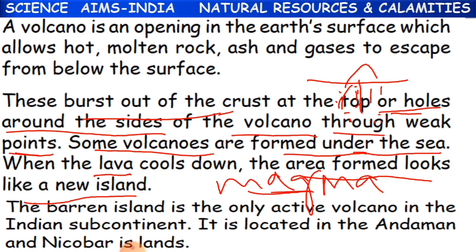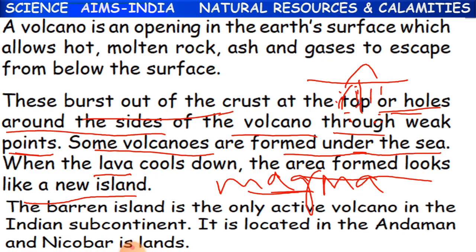So when this volcano which is formed under the sea gets cooled down, that area is like a rock.